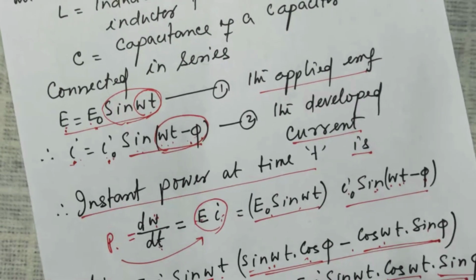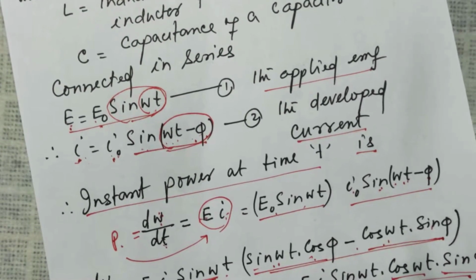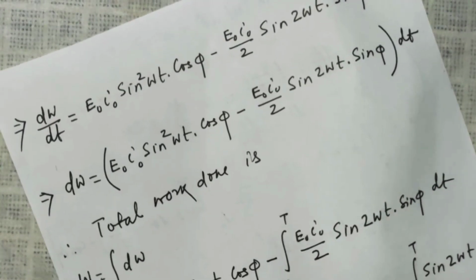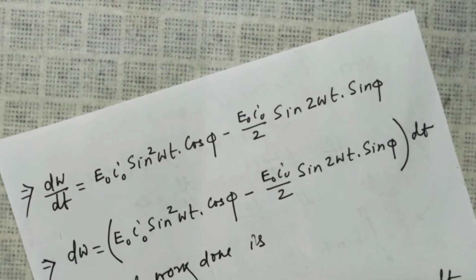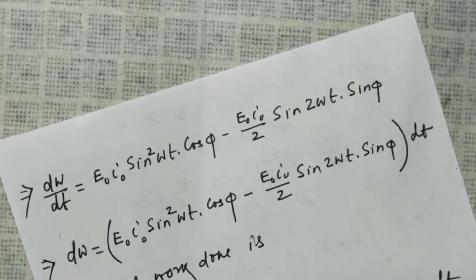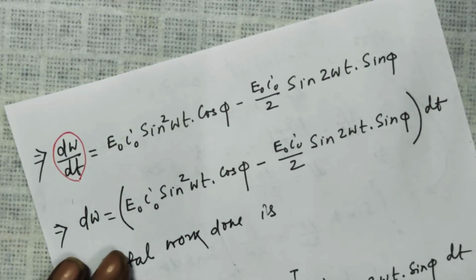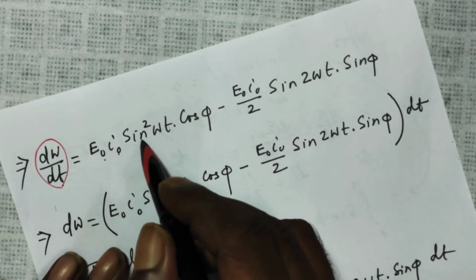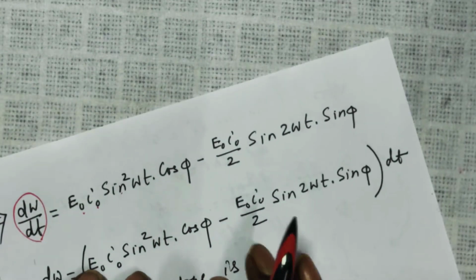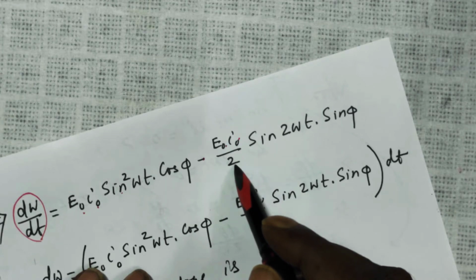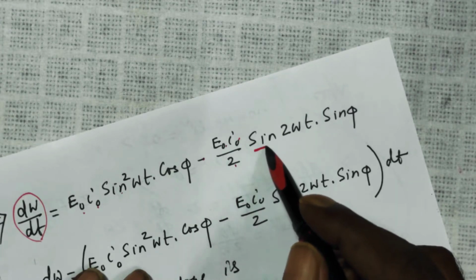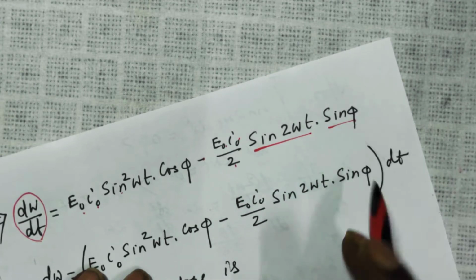So let us go to the next page, very simple derivation. So now it becomes dW by dt, just taken from the previous page, is equal to E naught I naught sin square omega t cos phi minus E naught I naught over 2, and that term becomes sin 2 omega t sin phi.